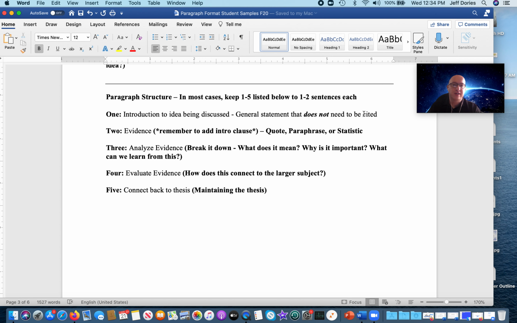It's a general statement that does not need to be cited. Okay, and again, 1 to 2 sentences. The second part of your paragraph should be your evidence. Remember to add a little phrase from you leading into that evidence. And it should be cited. And that should be 1 to 2 sentences in most cases.